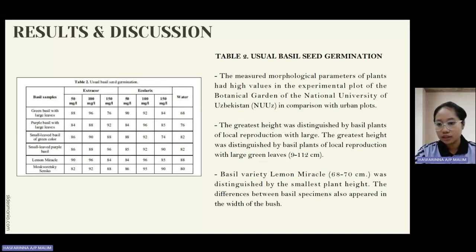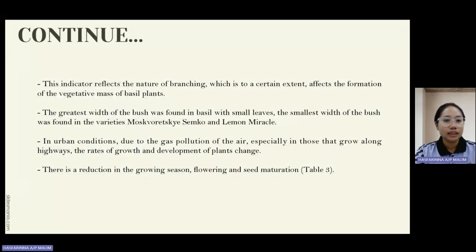Basil variety Lemon Miracle, at 68 to 70 centimeters, was distinguished by the smallest plant height. The difference between basil specimens also appears in the width of the bunch. This indicator reflects the nature of branches, which to a certain extent affects the formation of the vegetative mass of basil plants. The greatest width of the bunch was found in basil with small leaf. The smaller width was found in the varieties most controversial Semko and Lemon Miracle.